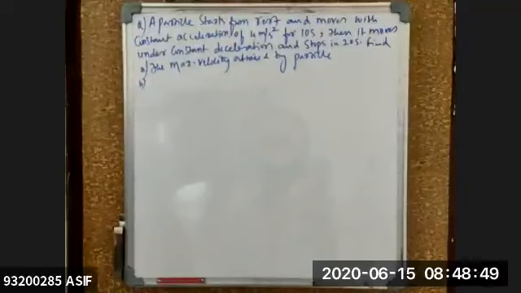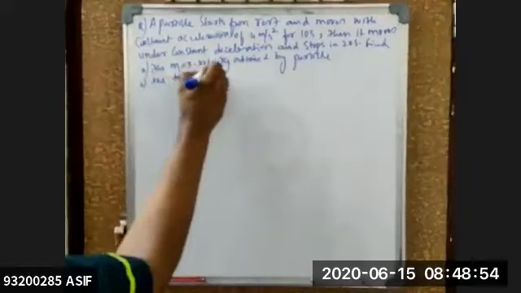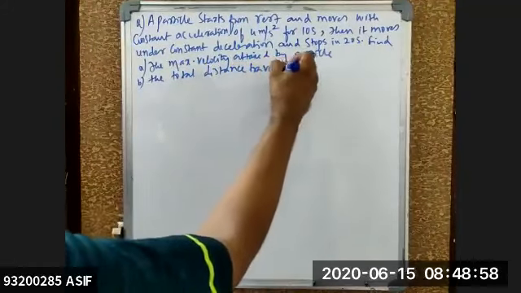Second question, number B: the total distance traveled.